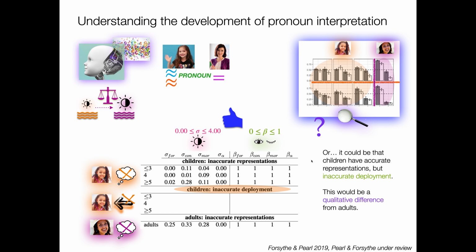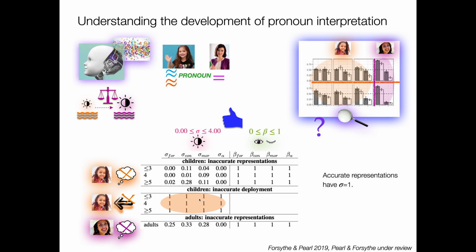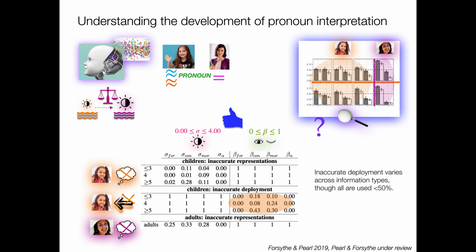Now, that's one possibility. But the other one that was equally compatible with our child data was that children could have accurate representations but inaccurate deployment. This would be a serious qualitative difference from adults who would have inaccurate representations but accurate deployment. So if they have accurate representations, that's sigma of 1, you're using all your information just as it is. And what you're doing different is deploying it less, right? You're not using it all the time in the moment. And our inaccurate deployment for our child model varies across the information types, though all are used less than 50%. So you're really not using it very much.